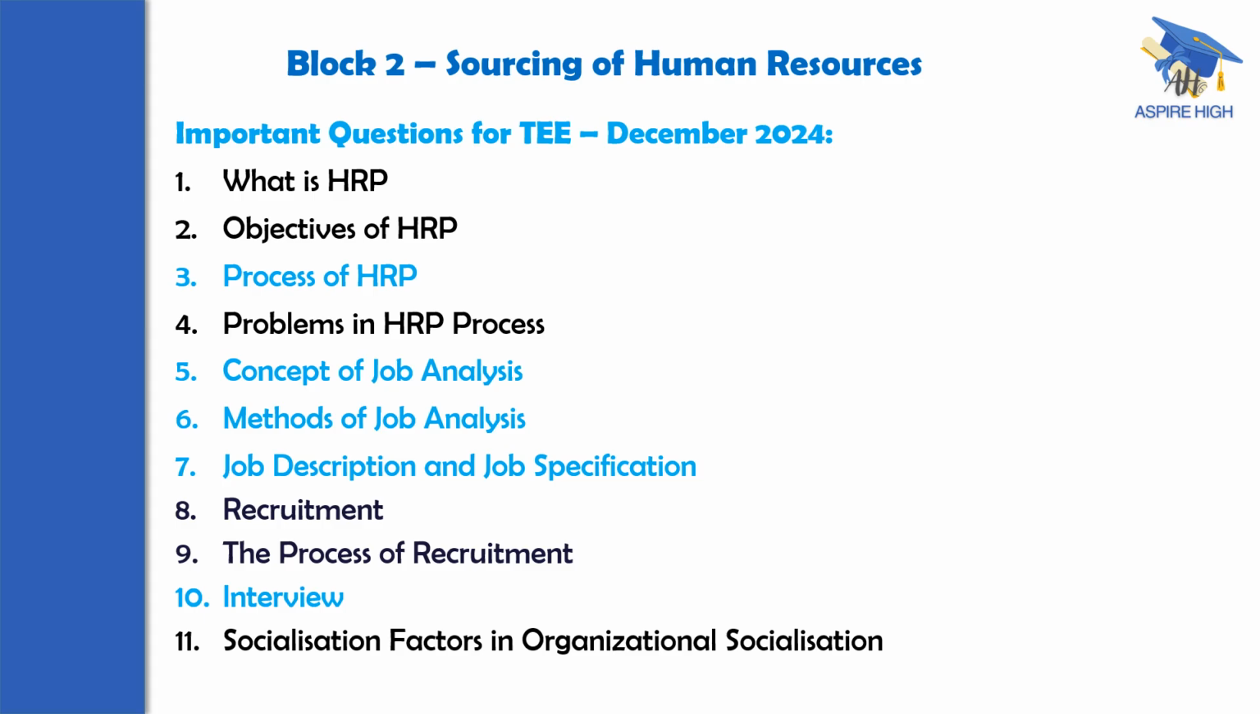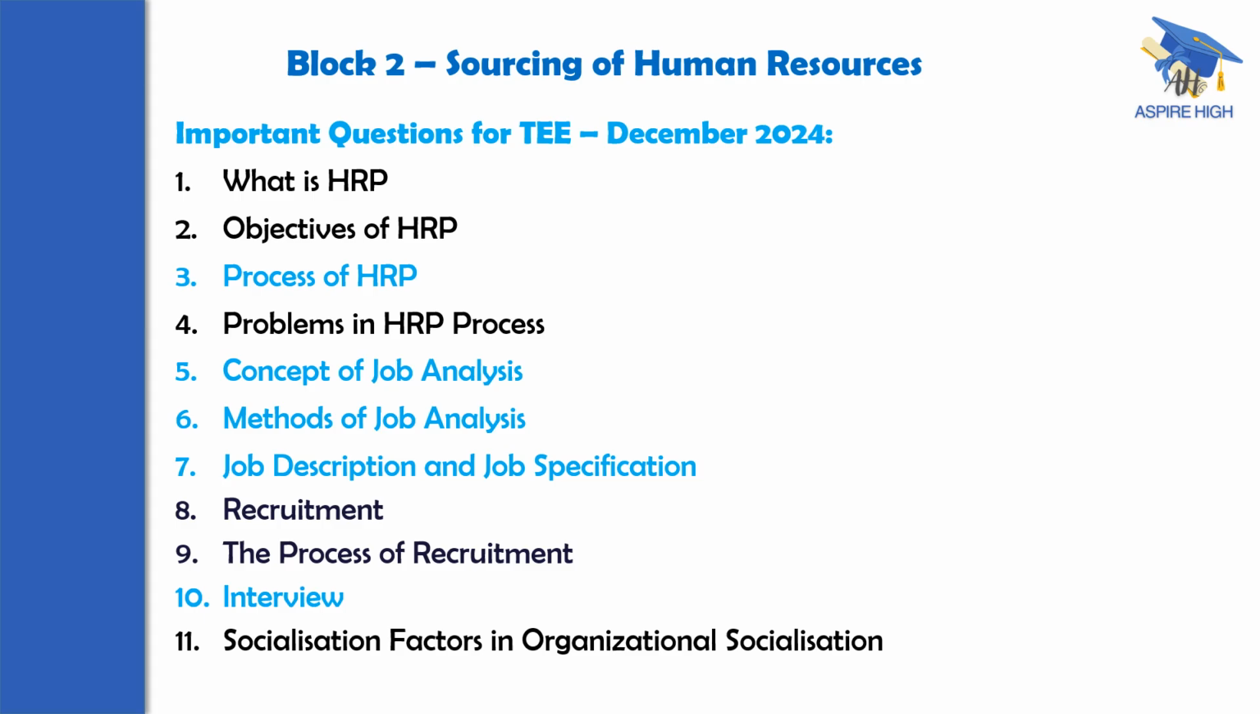Out of these, process of HRP is very, very important, because what I have shown in a distinct color is repeatedly asked. But all the 4 are important: what is HRP, objectives of HRP, process of HRP, and problems in HRP process. Next comes Unit 5. There, concept of job analysis, methods of job analysis, job description and job specification. Because of the repetition in short questions also, those are widely covered and very, very important. Next comes Unit 6: recruitment, the process of recruitment, and also interview.